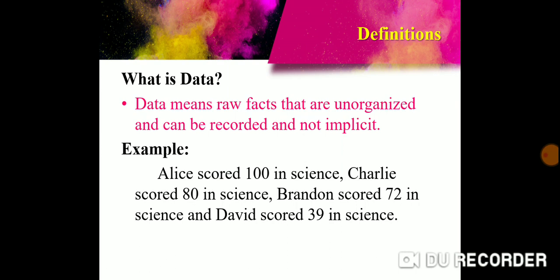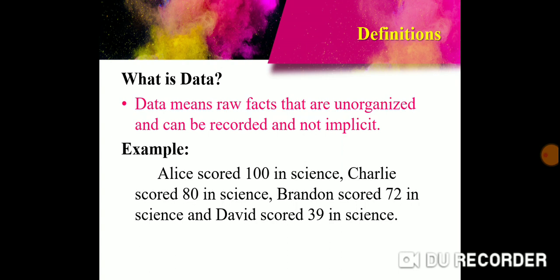So what is data? Data means some raw facts that are unorganized, can be recorded, and are not implicit. Now this is the definition of data. You might be using data and information interchangeably in real life, but these are completely different things. Let's look at an example of data, and then I will tell you what makes data different from information.